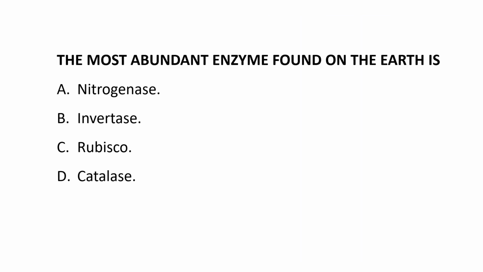The most abundant enzyme found on the earth is. Options are option A, nitrogenase, option B, invertase, option C, RuBisCO, option D, catalase. So, this is a question for you. Please try to find out the answer and comment your answer in the comment section below.